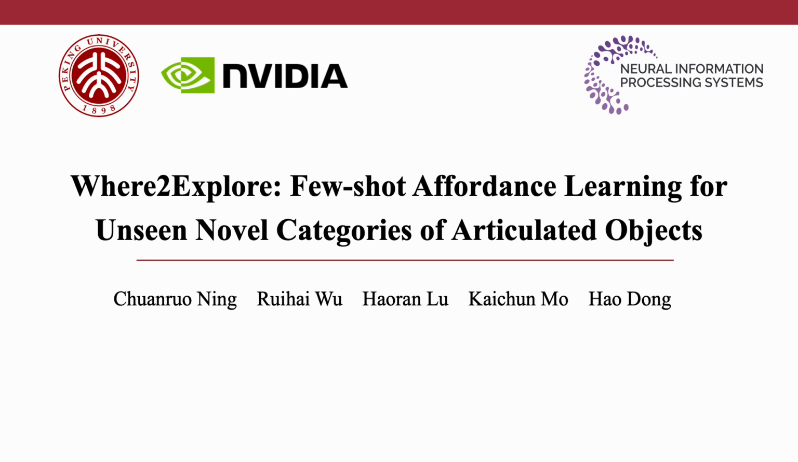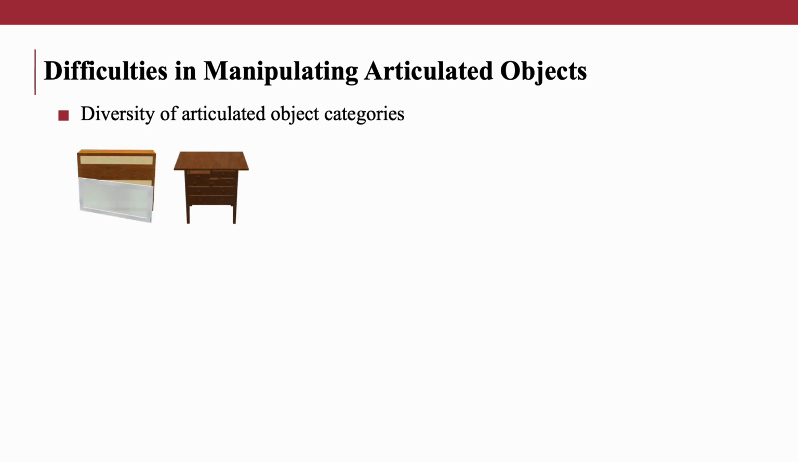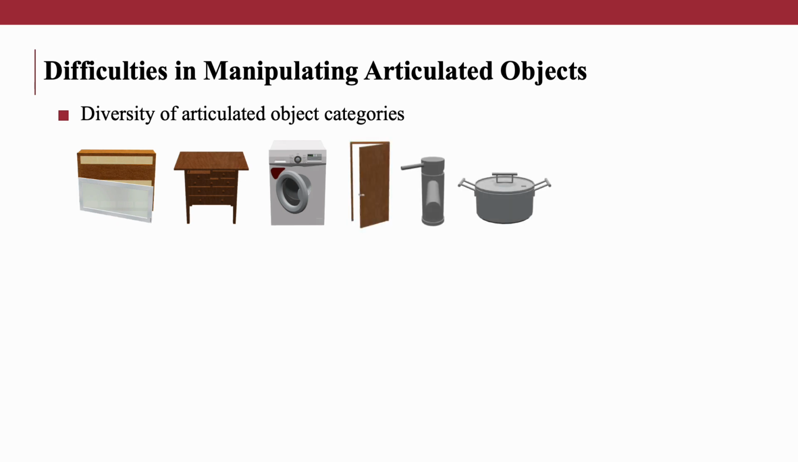This is the video for our paper, Where to Explore: Few-Shot Affordance Learning for Unseen Novel Categories of Articulated Objects. Manipulating articulated objects is a fundamental task in robotics, yet it remains challenging due to the diversity of articulated objects in the real world. The significant variance in object structure, 3D geometry, and articulation types across categories makes previous manipulation models struggle to generalize to novel categories.